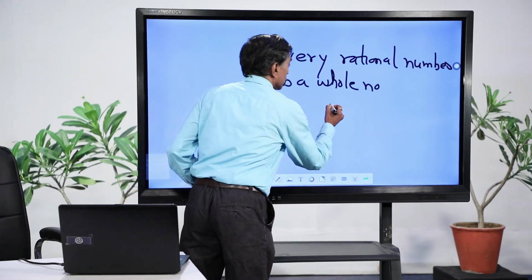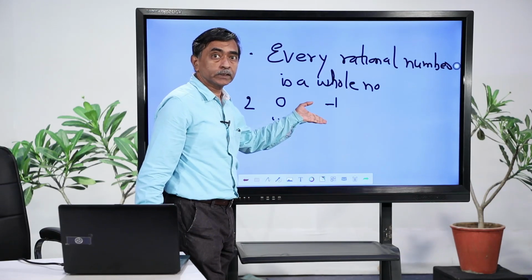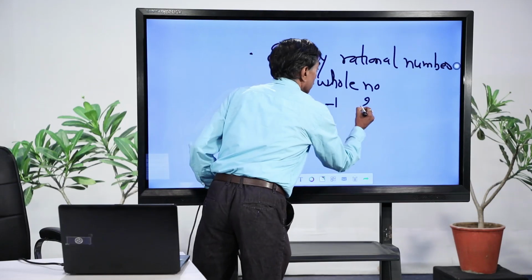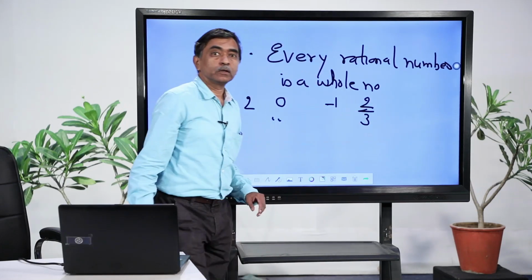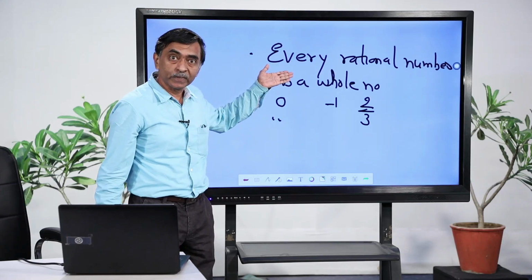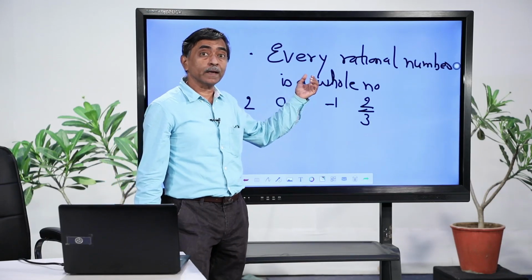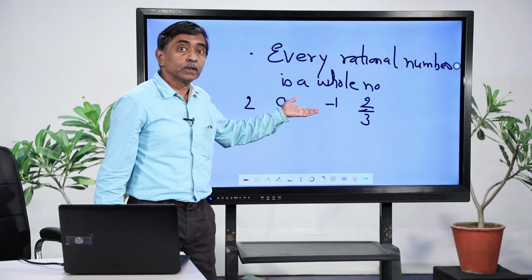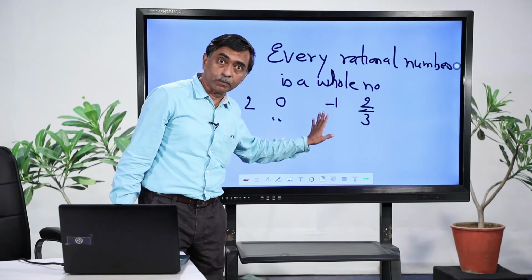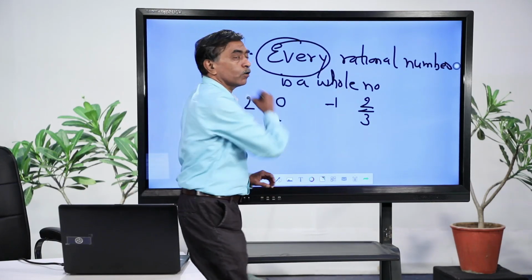And so, I take this example as say -1. -1 is a rational number and -1 is not a whole number. 2/3 is a rational number, 2/3 is not a whole number. So, now what can you say about this statement? This statement is not true, this statement is false. So, how can I correct this particular statement? There are rational numbers which can be whole numbers. We cannot say every. This word every cannot be there.